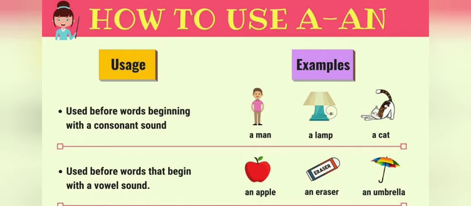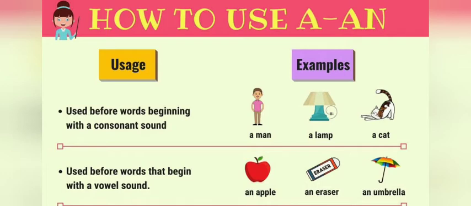Similarly, lamp. It starts with the sound la. So here we have used the article a lamp. Similarly, cat. Again, ka is a consonant sound. So ba, ka, da, these are all consonant sounds. Yes or no? So that's why for consonant sounds we have to use a. And that should be singular, that means only if one is there.